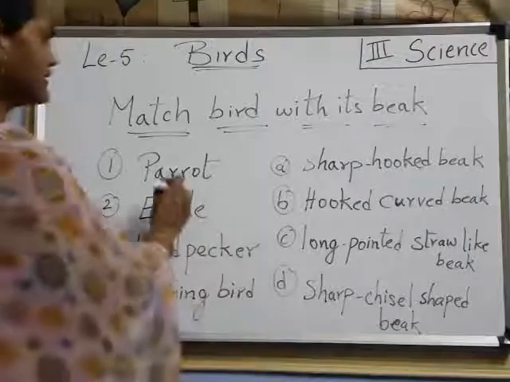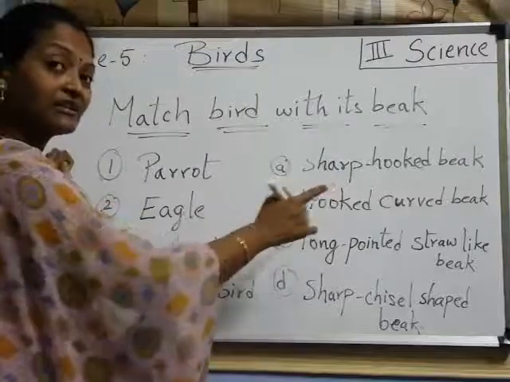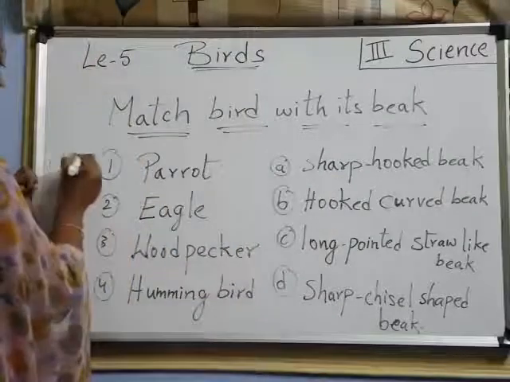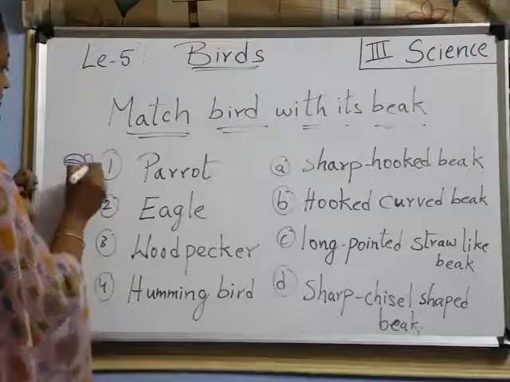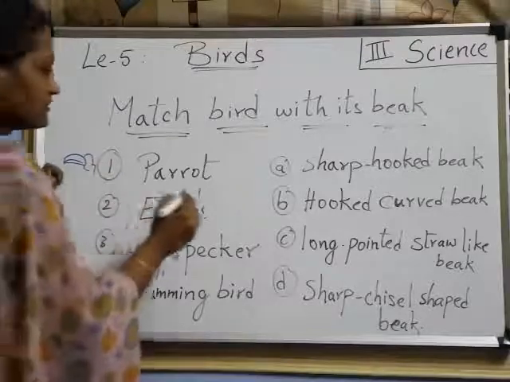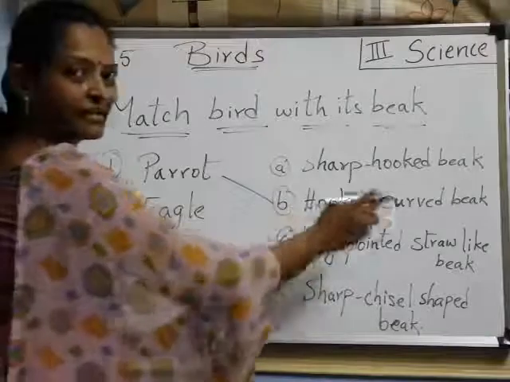Okay. Here, parrot. Which shape does the parrot have? Sharp hook or hook curve? Hook and curved, right? Like this. Hook and curved, like this beak, isn't it? Parrot. Right, children? So, this one, isn't it? Parrot has a hooked and curved beak.